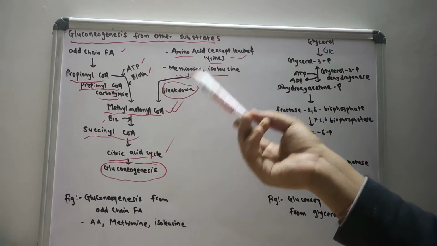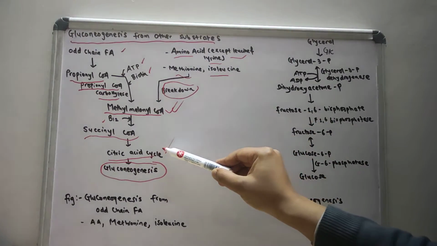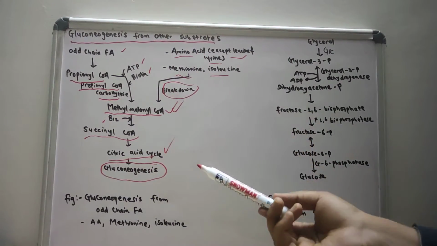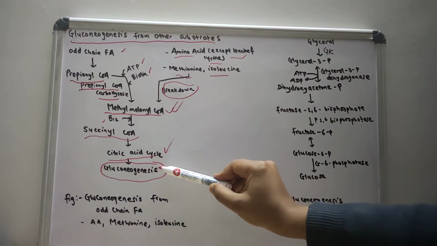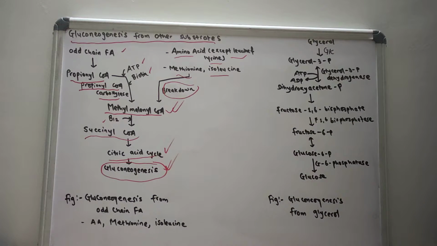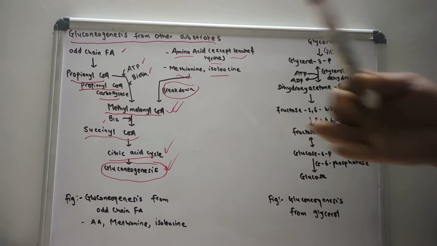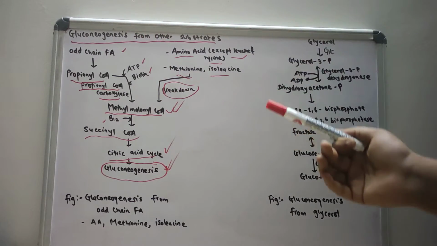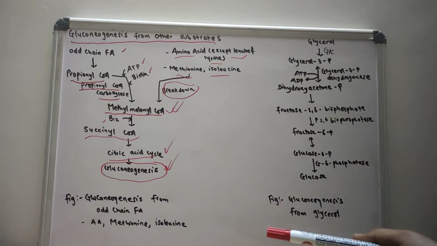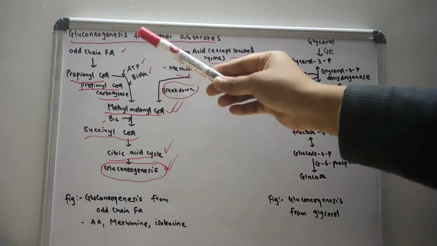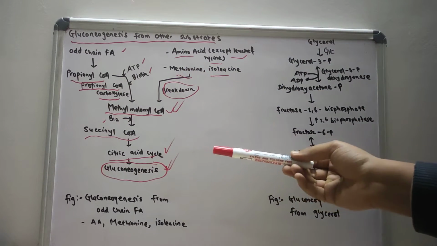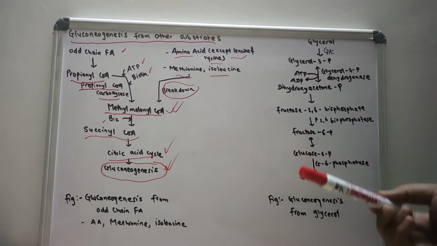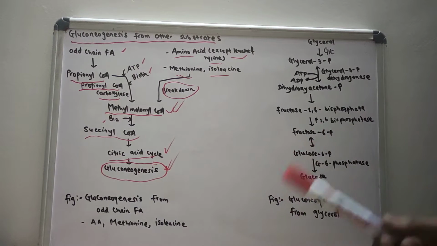like I have already told you in the previous video. It participates in gluconeogenesis, so it serves as the template for gluconeogenesis. So all the odd-chain fatty acids, amino acids, methionine, and isoleucine are eventually converted to succinyl coenzyme A, which participates in the citric acid cycle and ultimately goes into gluconeogenesis metabolism.